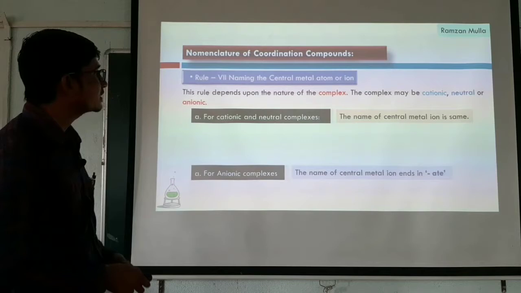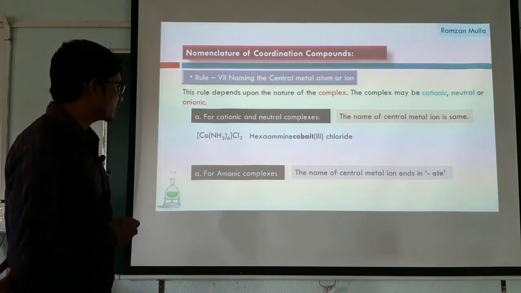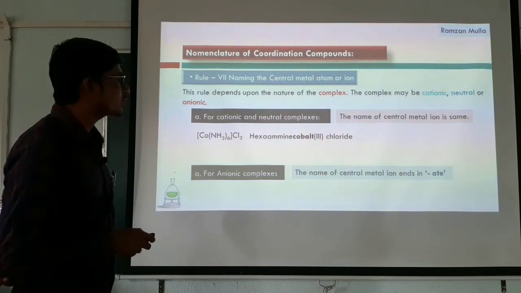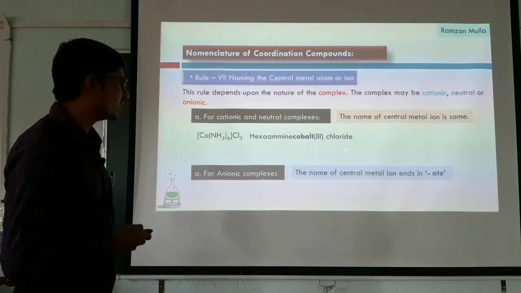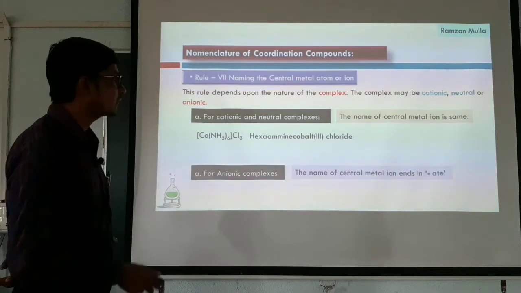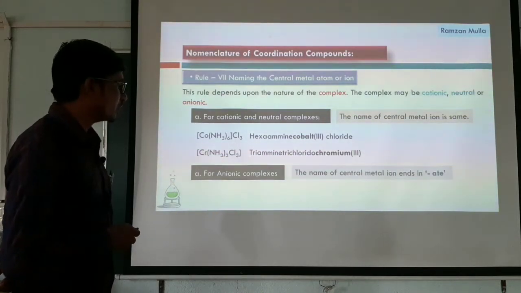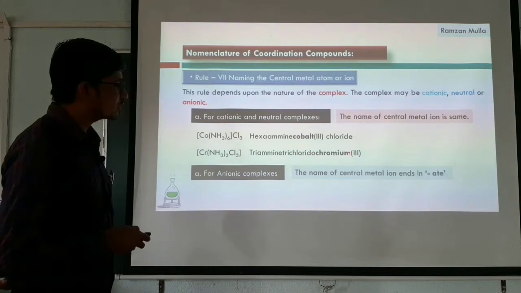Here we will see certain examples for that. We have a cobalt complex. The name of this complex is hexamine cobalt chloride. Here I haven't changed the name of cobalt. It is the same, cobalt. If I take one more example, there is a chromium complex, triamine trichlorido chromium. Here also I haven't changed the name of chromium.